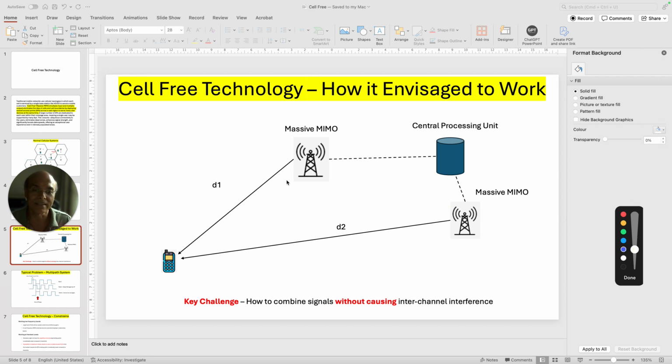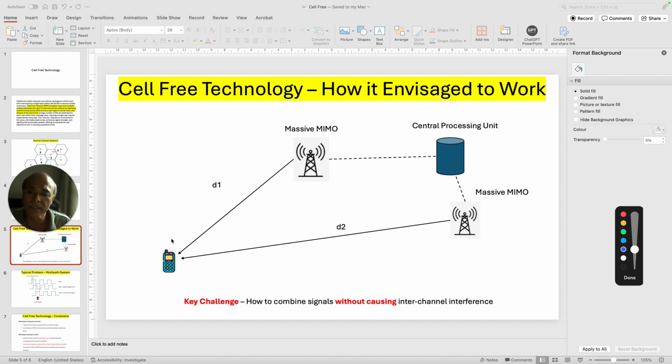So the base stations are transmitting signals to the handset here in this direction. But the signal is not just unidirectional. The handset has to transmit back to the base station with equal capability.